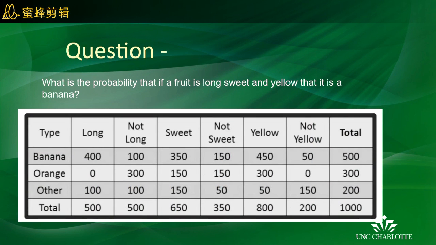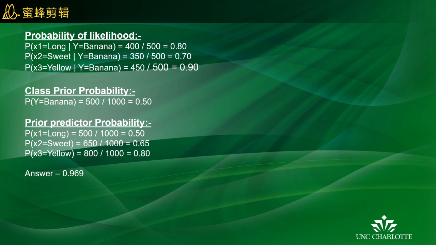So the question is, given this data, what is the probability that if a fruit is long, sweet, and yellow, that it is a banana? So we can calculate these three parameters and get the answer. That is probability of likelihood, class prior probability, and prior predictor probability. Once we calculate all these three values, we will get the answer as 0.969 as per the formula.